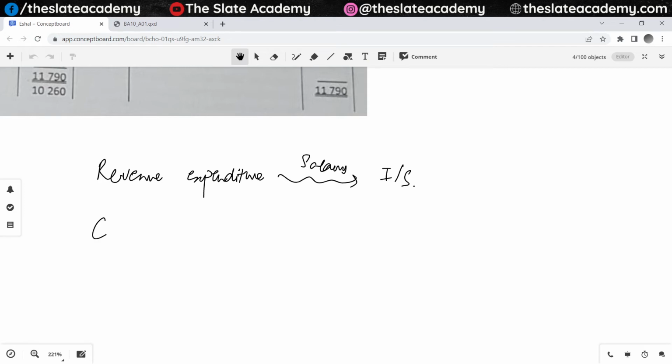The capital expenditure initially gets recorded in the statement of financial position. The asset that I am taking as an example over here would be a vehicle.